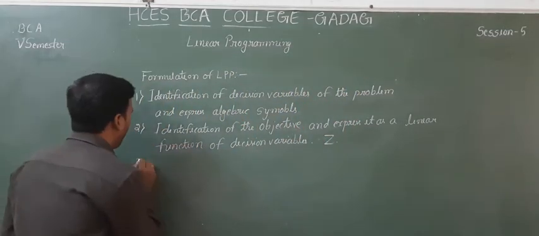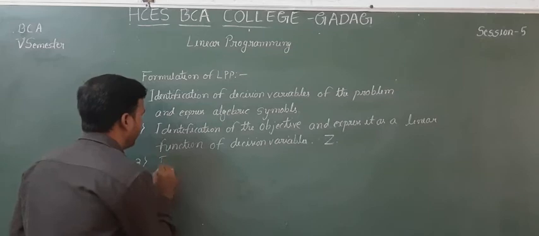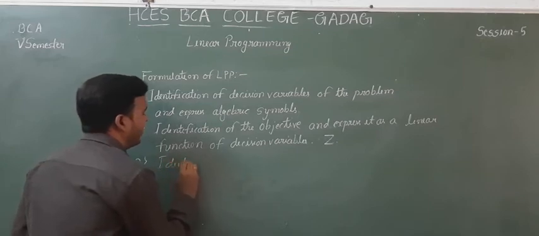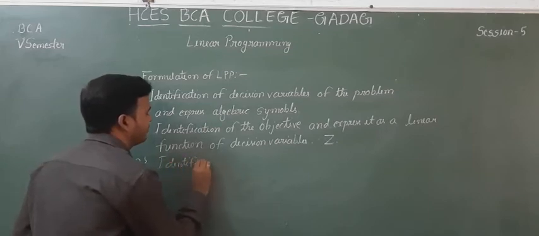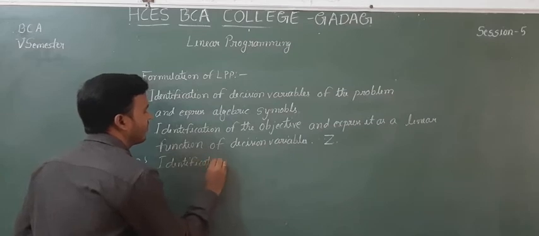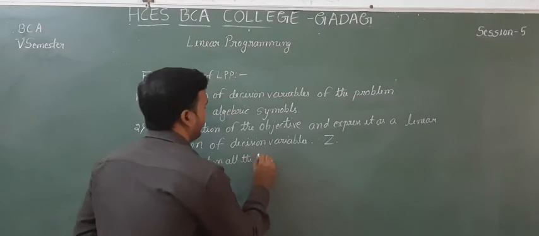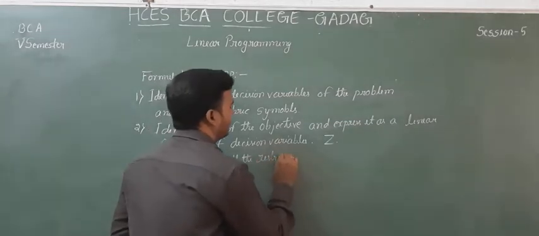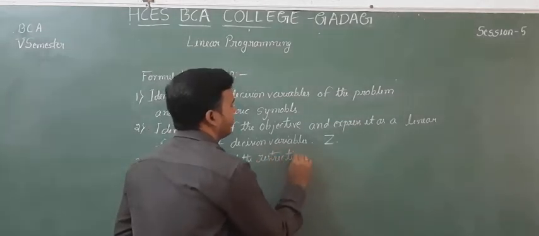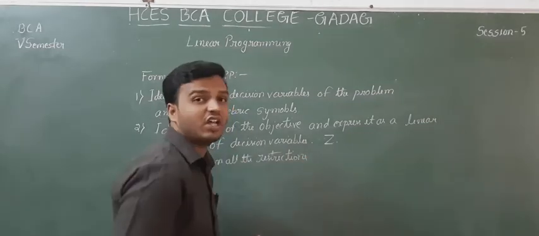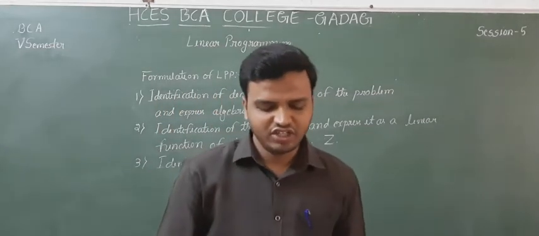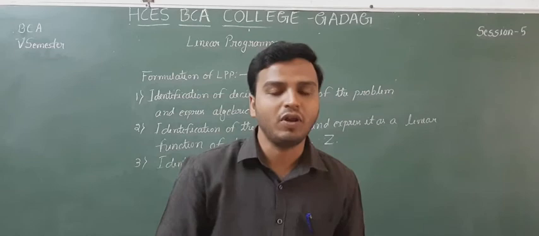The third step is identification of all the restrictions. Restriction means the limitations or conditions that are there in the problem.